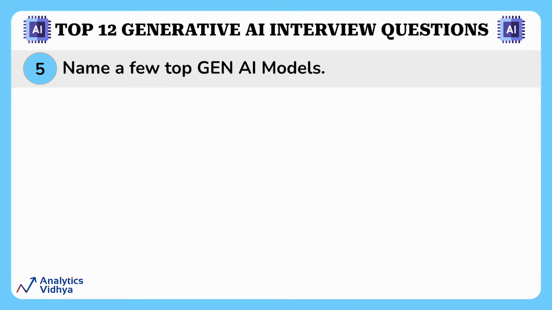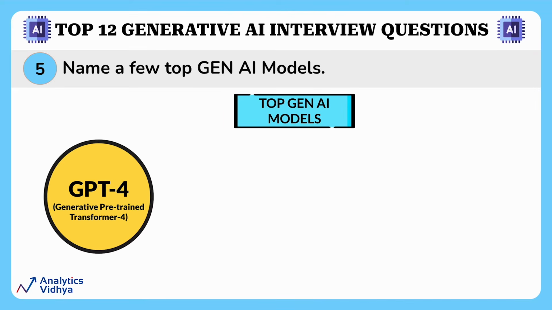All right, our next question asks about naming a few of the top Gen AI models. Post 2018, there was a surge of generative models which could do multiple tasks. Let's look at them one by one. First is the GPT-4 model, which powers the paid version of ChatGPT as of September 2023. GPT-4 was developed by a company called OpenAI and is one of the most remarkable among generative AI models. With billions of parameters, it has demonstrated remarkable text generation abilities. It can answer questions, write essays, generate code, and even create conversational agents that engage users in natural language.